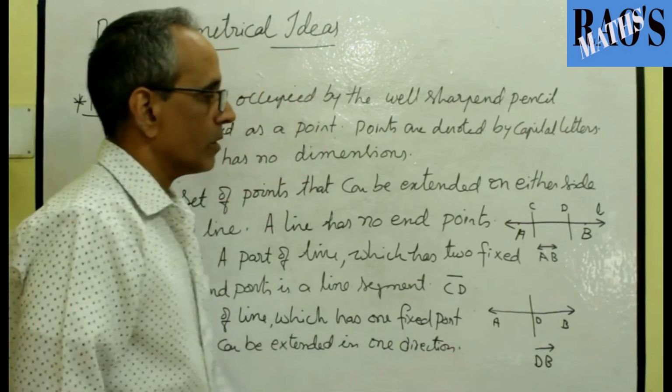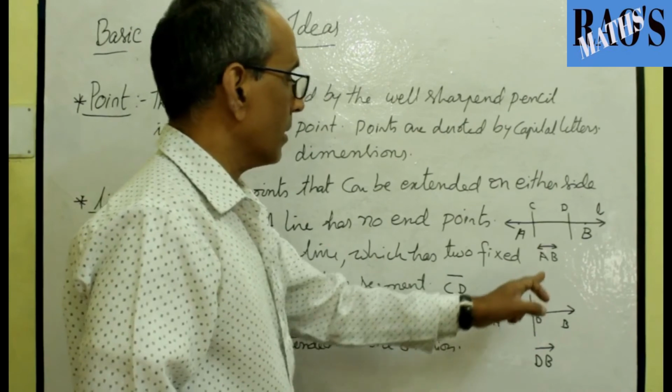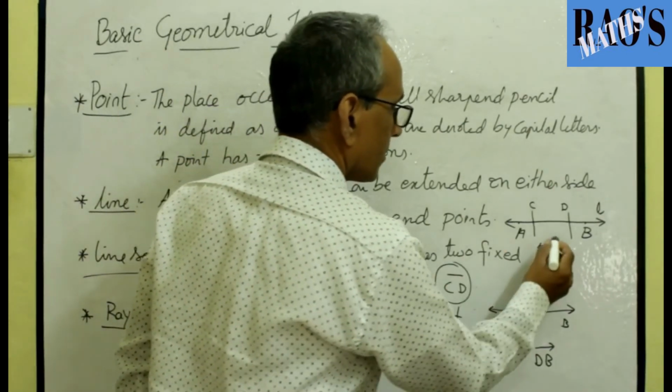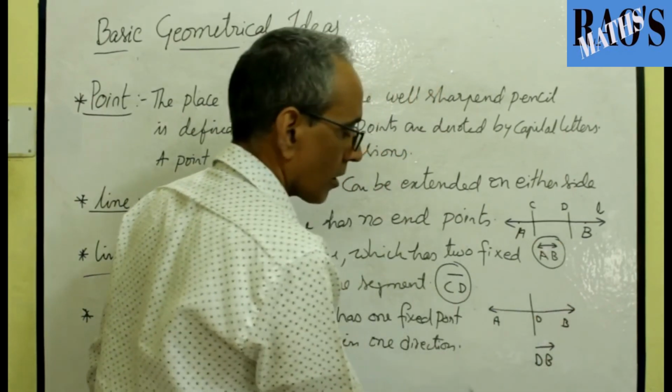Okay, here we defined how to call a line segment, and how to read or write a line segment.